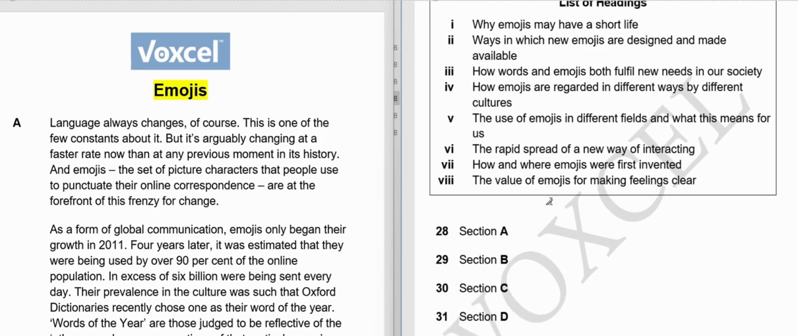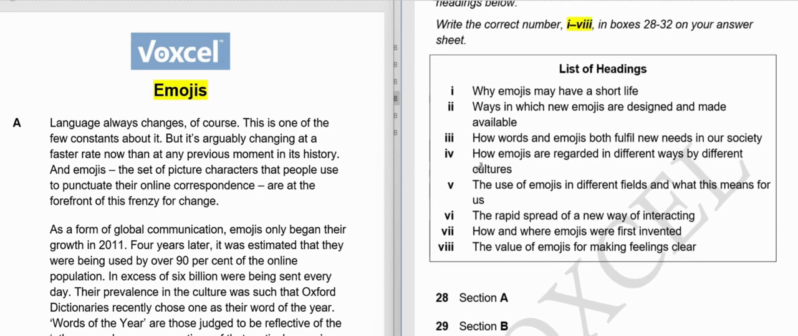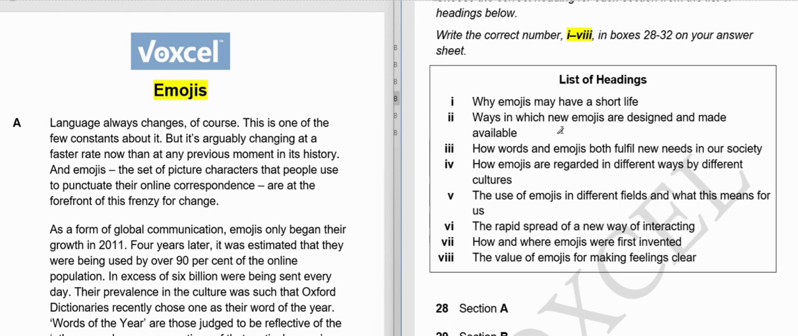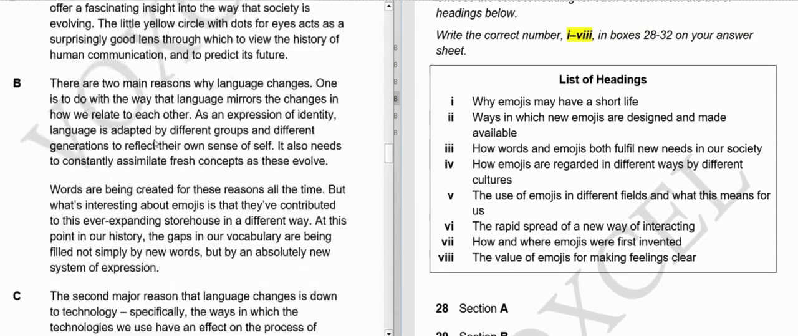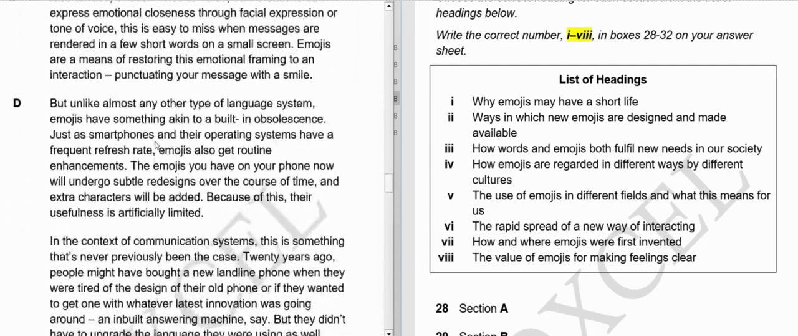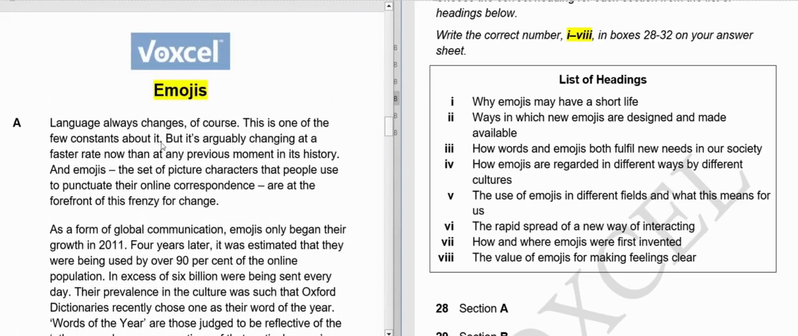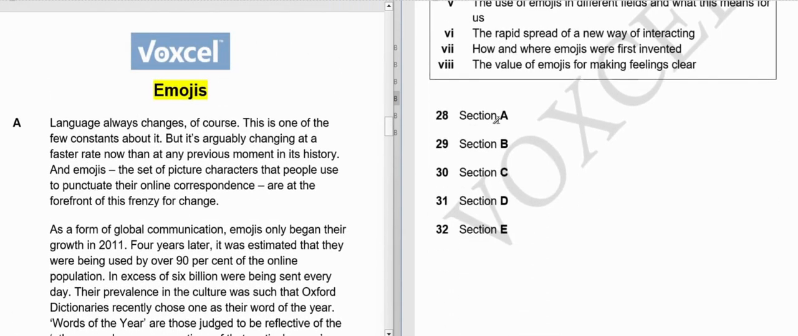Second way can be you solve the list of headings first, and after reading all the paragraphs you will get a good sense of what kind of information is in which paragraph, so you will be easily and quickly able to locate the remaining information. This can be your second way. And the third way is a mixture of both. Because for solving these questions you have to read all these paragraphs, you cannot skip any paragraph, because for every paragraph you have to write some answer in front of it.